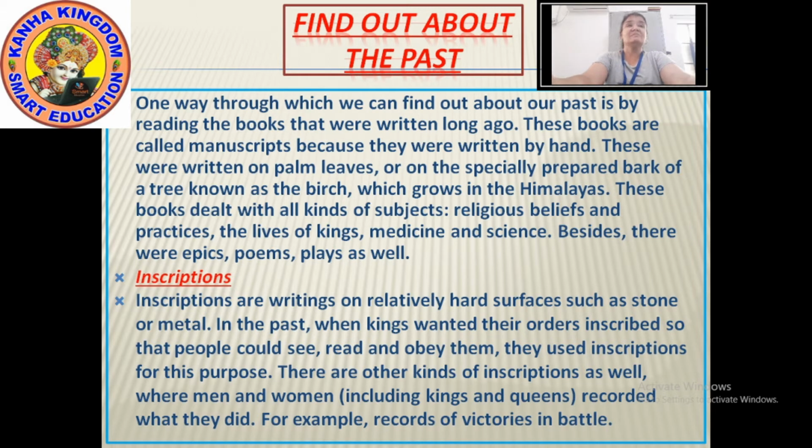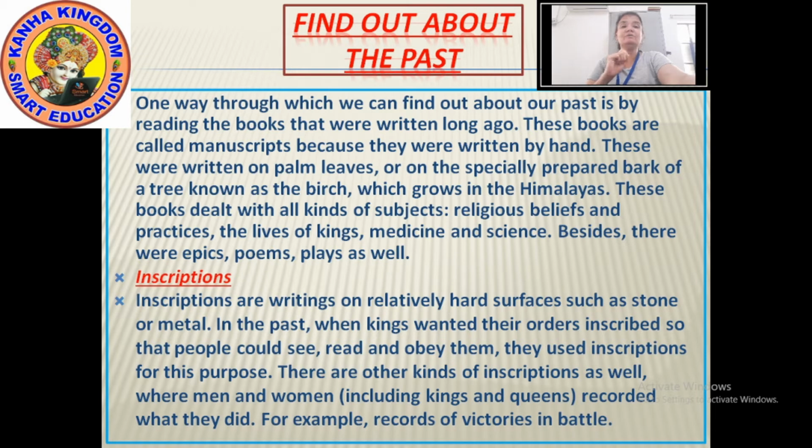Or you can say on the bark of a tree. What is the bark of a tree? The bark is the outermost layer or stem of a woody plant. They used to use the bark of a tree to write the manuscripts.